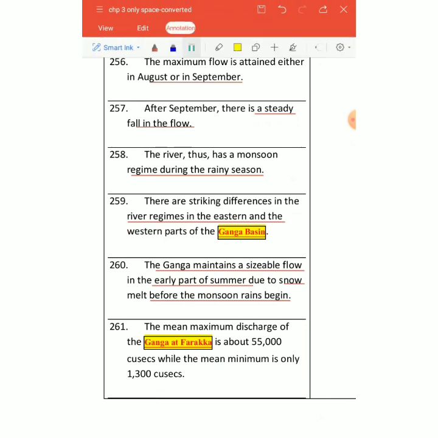You don't find water scarcity in Ganga due to this reason only. The maximum discharge of Ganga is found at a place called Farakka. That is around 54,000 cusecs. The mean is only 1300 cusecs. Okay.